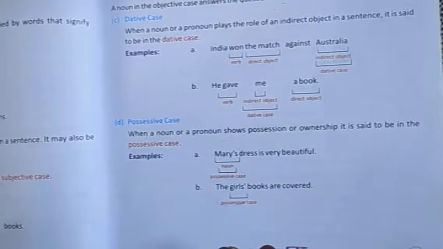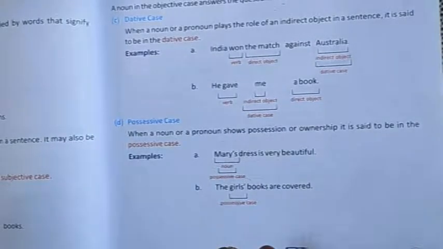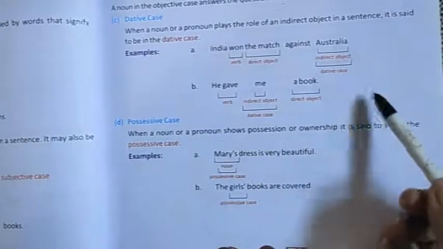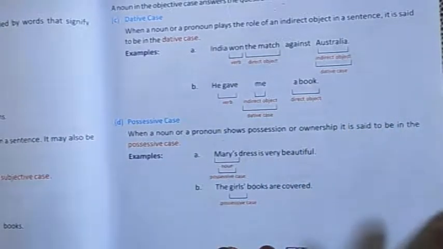Very clear. The girls' books are covered. Whose books? Girls. So girls becomes your possessive case. Wherever it gives a sense of belongingness, it becomes your possessive case. Clear? So we read about subjective case, objective case, dative case as well as possessive case. Clear?